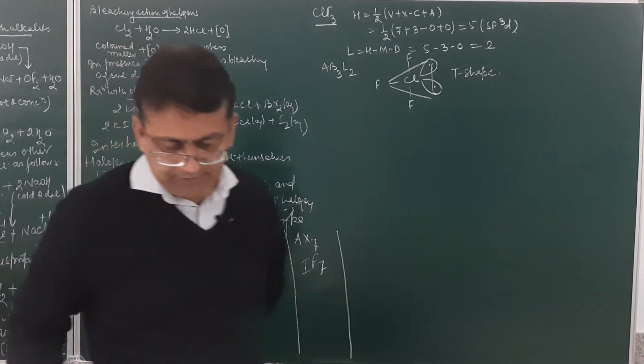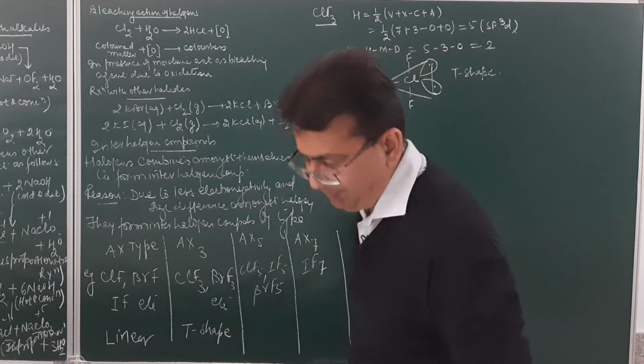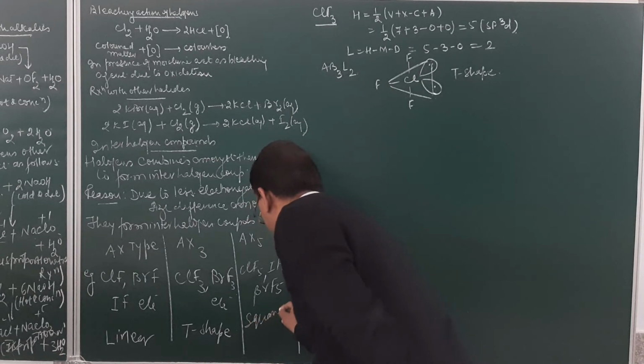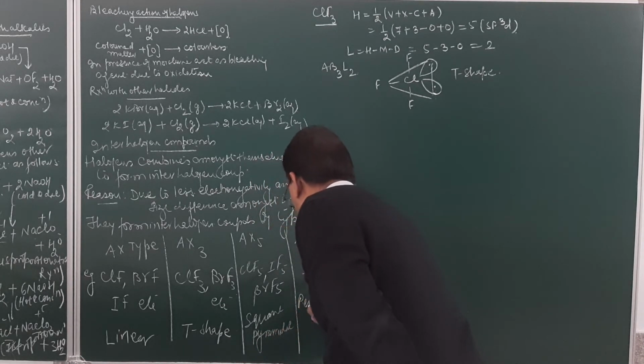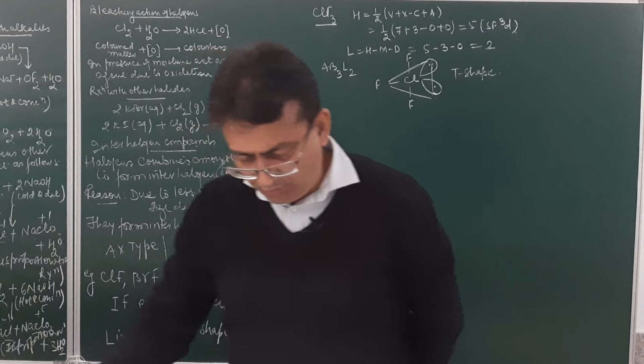Similarly, for AX5 type, if you find out, this will be square pyramidal, and for AX7 it will be pentagonal bipyramidal. So square pyramidal or pentagonal bipyramidal geometry. Am I clear, students?